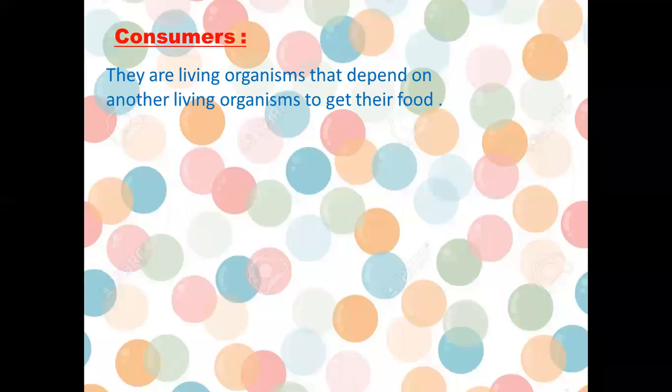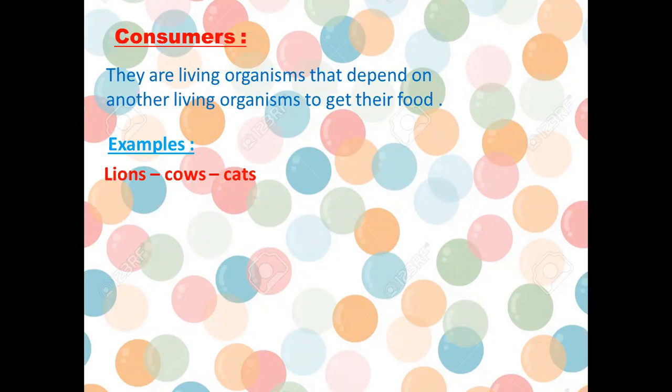Okay, what about the second group, which is called consumers? Consumers are the living organisms that can't make their food by themselves, but they depend on other living organisms to get their food. So they get their food from other living organisms, unlike producers. What are the examples of consumers? For example, lions, cows, and cats.